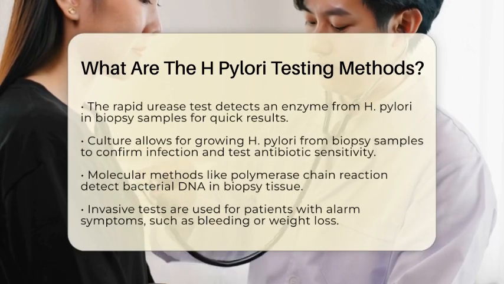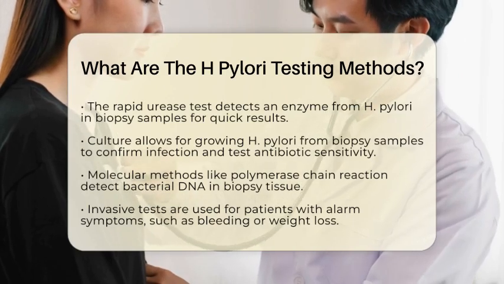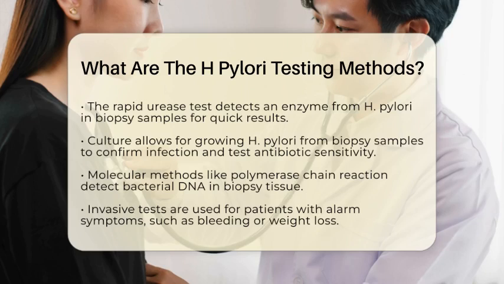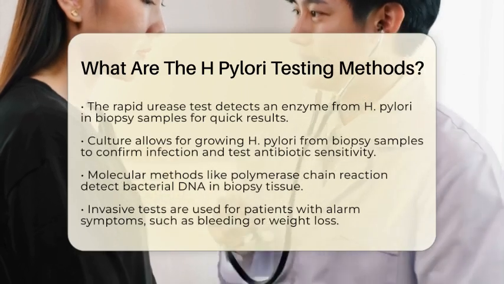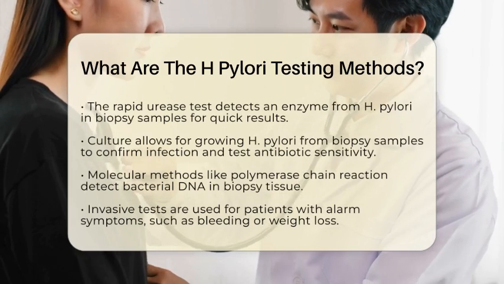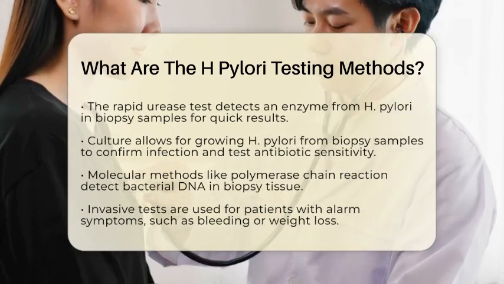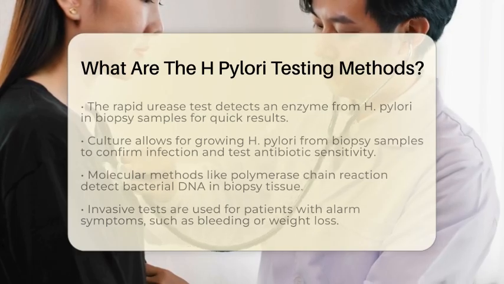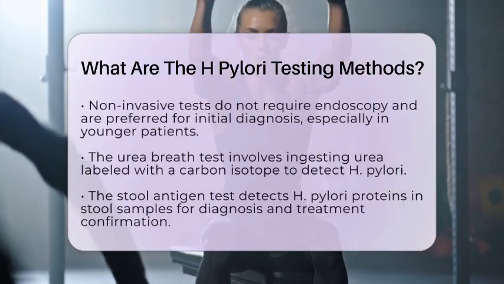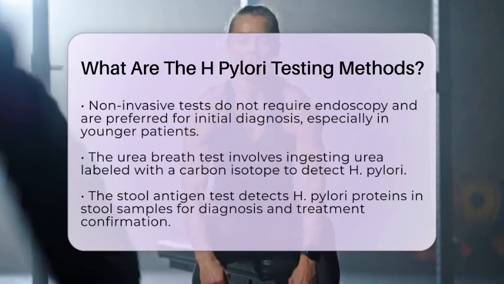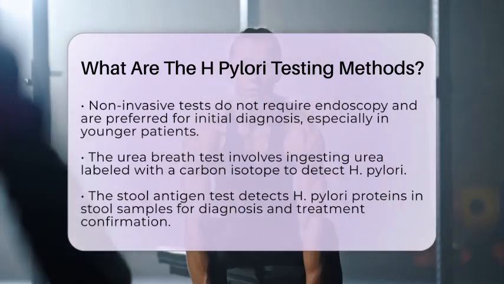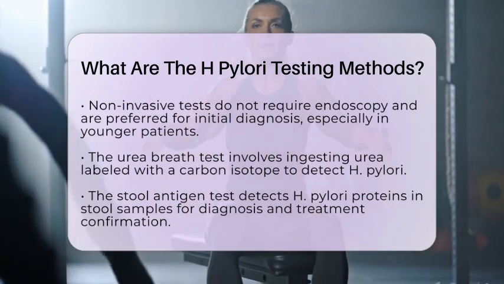On the other hand, non-invasive testing methods do not require endoscopy and are often preferred for initial diagnosis, especially in younger patients without alarm symptoms. One of the most popular non-invasive tests is the urea breath test. In this test, the patient ingests urea labeled with a carbon isotope. If H. pylori is present, it breaks down the urea, releasing labeled carbon dioxide that can be detected in the breath. This method is known for its high accuracy.